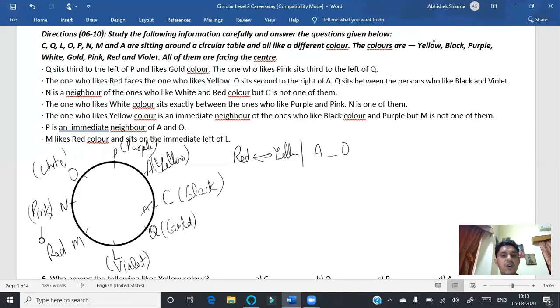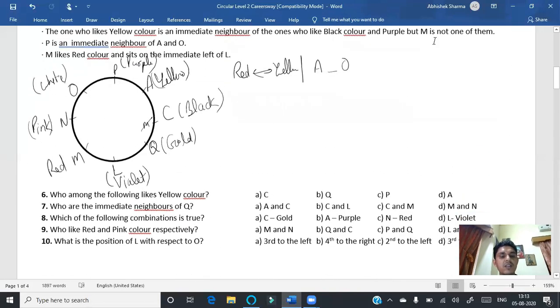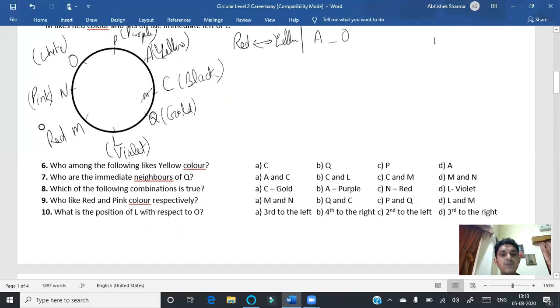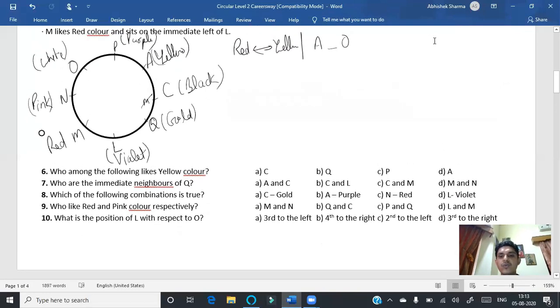So friends, this was all about the arrangement that I have made. Once the arrangement has been made, we can give the answers to the questions. If we look at the question, who among the following likes yellow color? So friends, here A will be the answer. Question number 7, who are the immediate neighbors of Q? If we look, the immediate neighbors of Q are C and L, so B will be the answer.